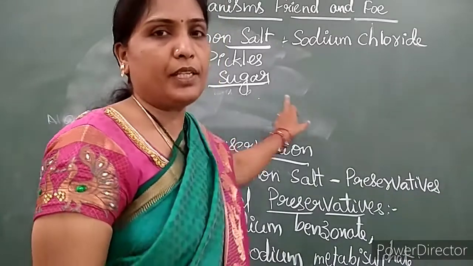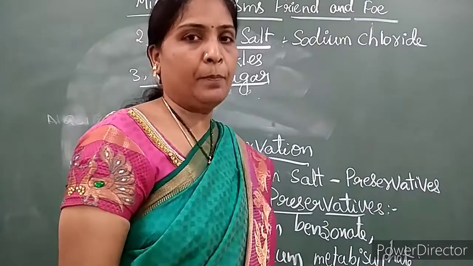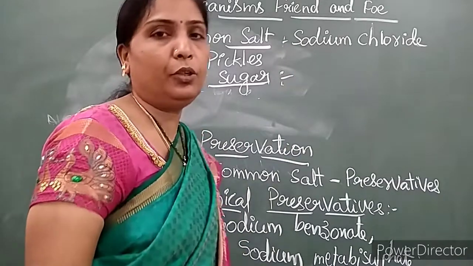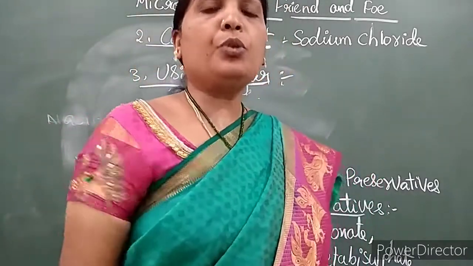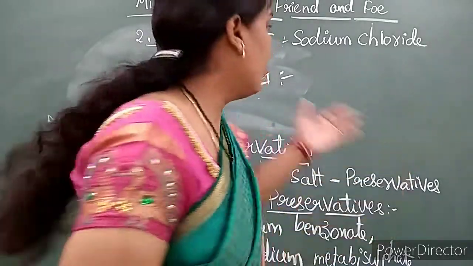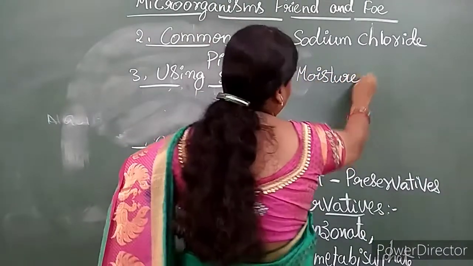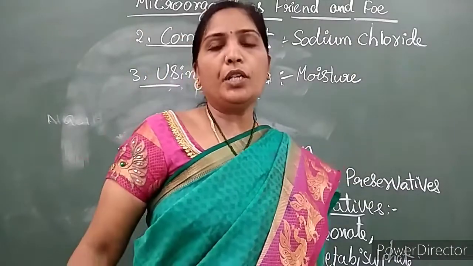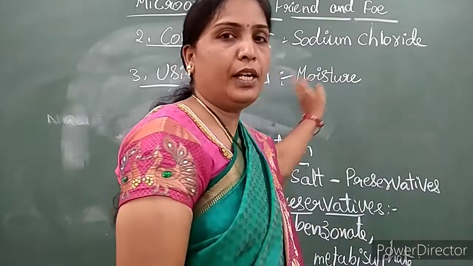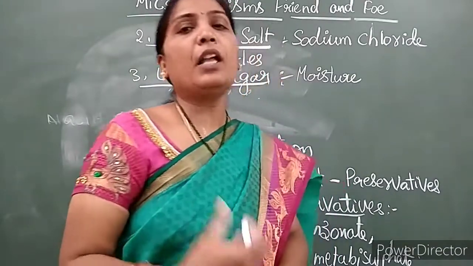By using sugar, we can preserve the food items for a longer time. How is the sugar helping to preserve the food item? Sugar can remove the moisture content from whatever food item you are going to store. When moisture is not there, that food item can be stored for a longer time.